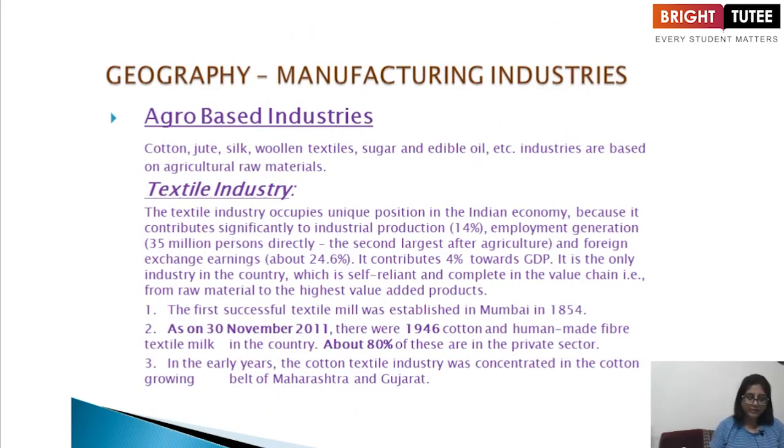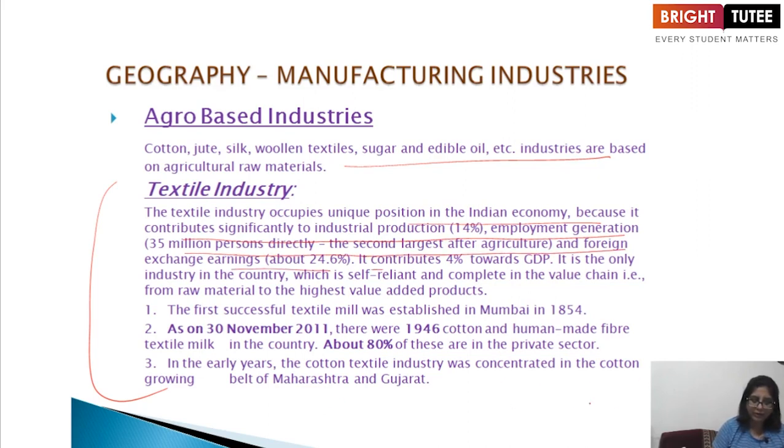Now, agro-based industries are cotton, jute, silk, woolen textile, sugar, and edible oil industries, which are based on agricultural raw materials. So, we are studying the textile industries. The textile industry occupies a unique position in the Indian economy because it contributes significantly to industrial production, employment generation, 35 million persons directly, the second largest, and foreign exchange earnings. It contributes 4% towards GDP. And it is the only industry in the country which is self-reliant and complete in the value chain, from raw material to the highest value added.